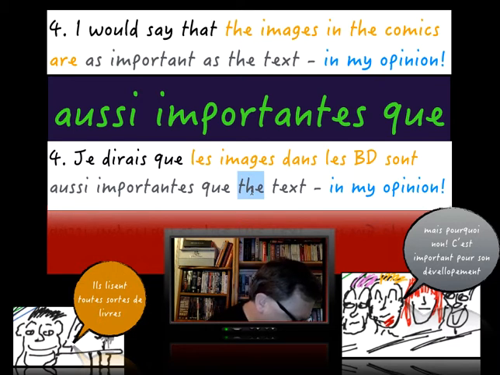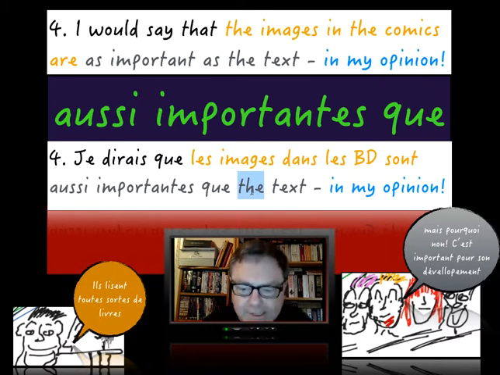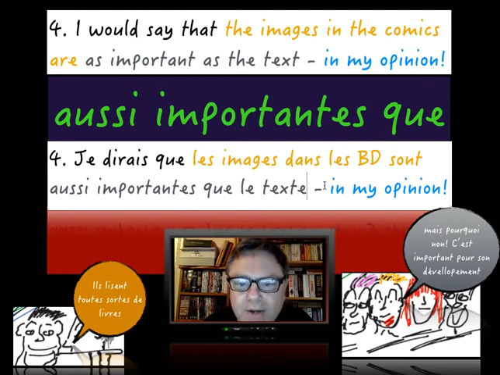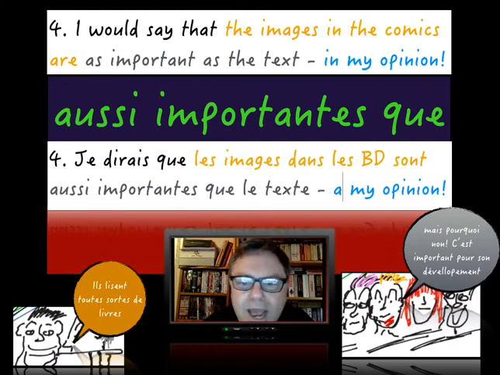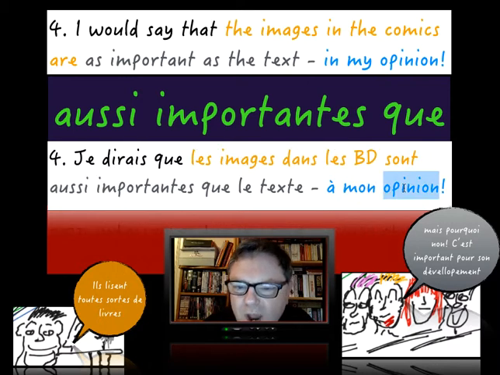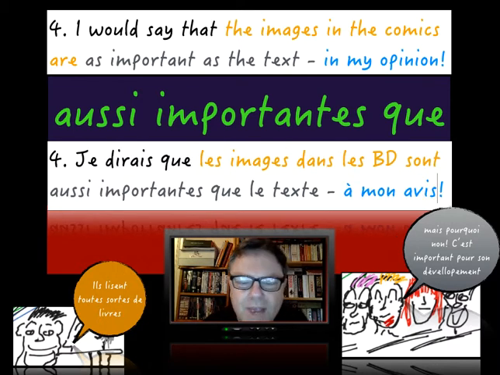And the text, ladies and gents, is le texte. So you got le, just need to add on that there for the text. À mon avis, in my opinion. No one else's opinion, but mine, people. So, there we have it. Je dirais que les images dans les BD sont aussi importantes que le texte, à mon avis.